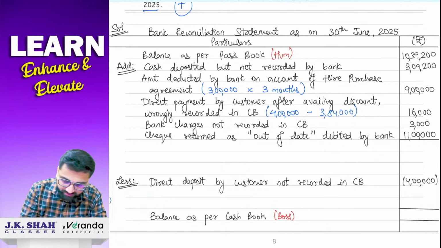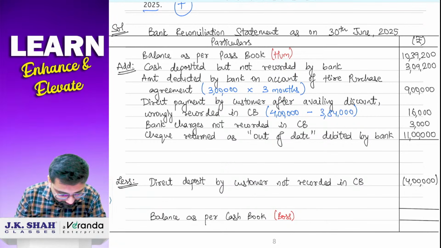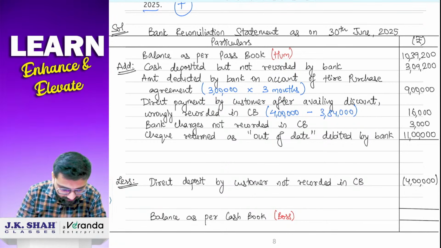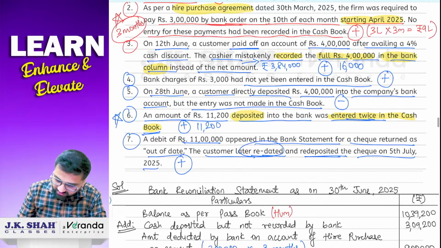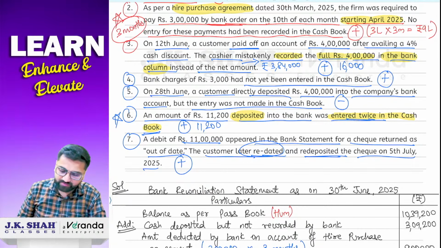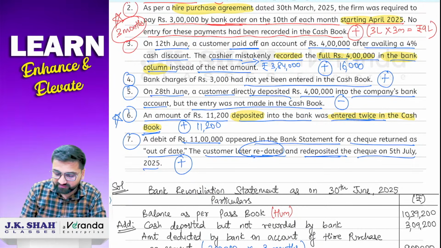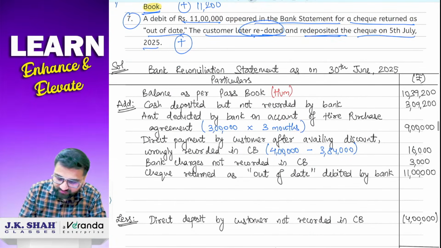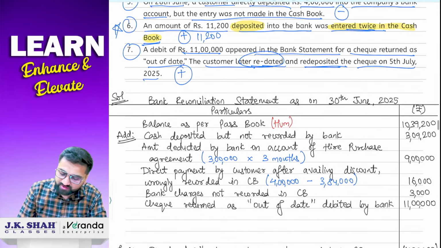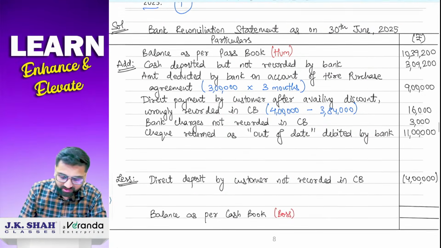So your total is coming to, okay, are we missing any transaction? Oh yes, we missed this 6th transaction. Okay, wait. 11,200 वाला transaction miss हो गया हमसे. Okay, so we'll write down that was supposed to be written in the plus part only. Okay, a debit of 11,200 deposited entered twice.